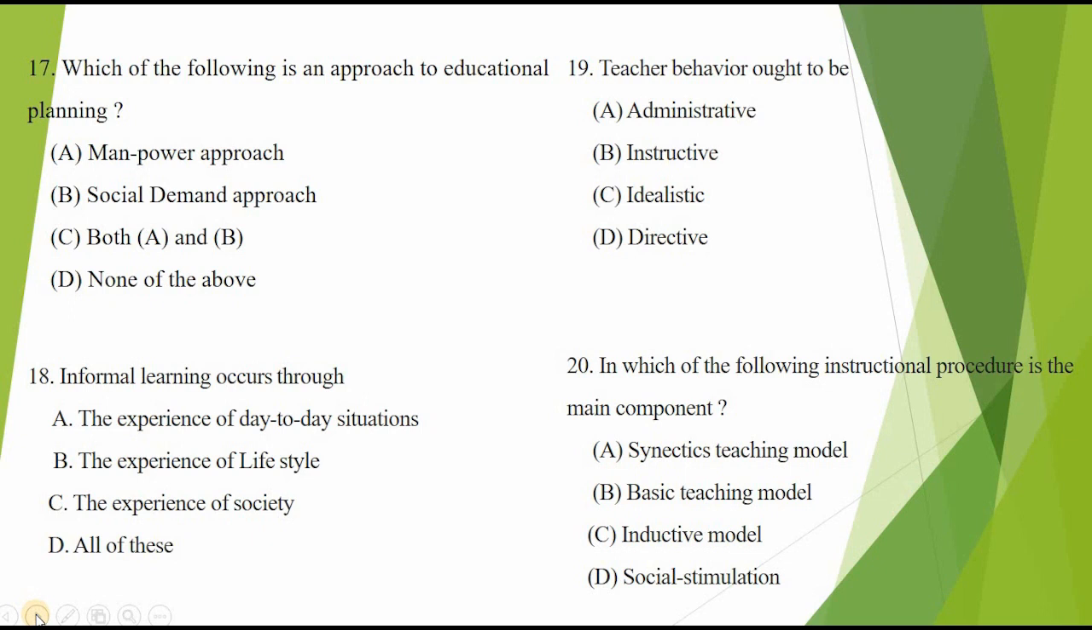18. Informal learning occurs through A. The experience of day-to-day situations. B. The experience of lifestyle. C. The experience of society. D. All of these. All learners feel naturally motivated to learning.